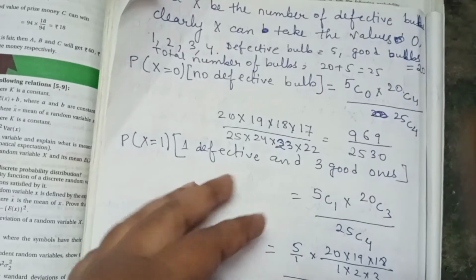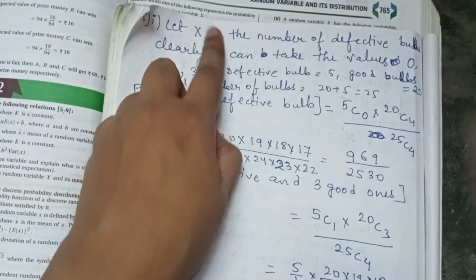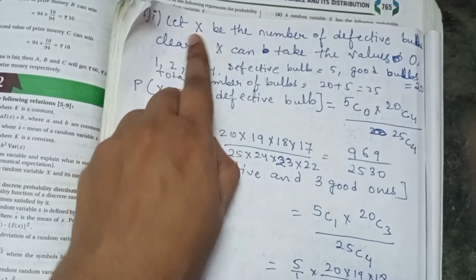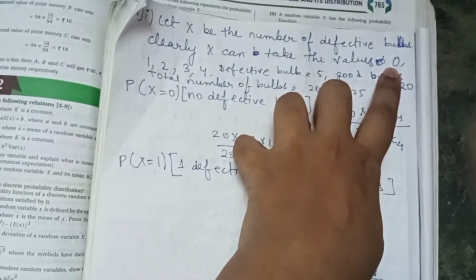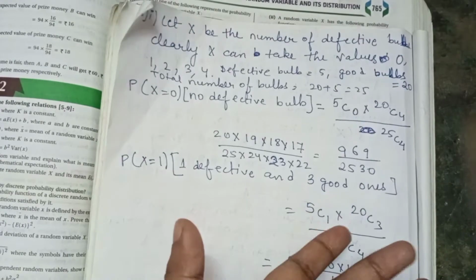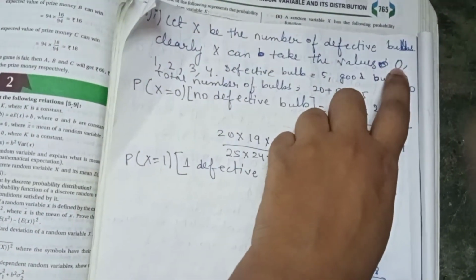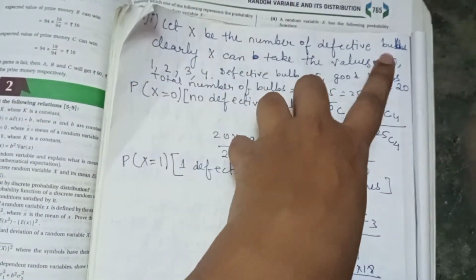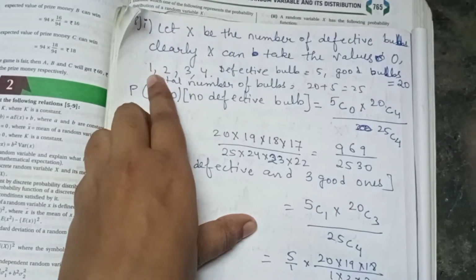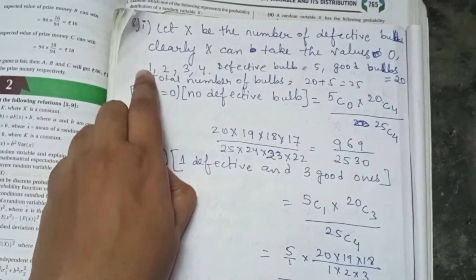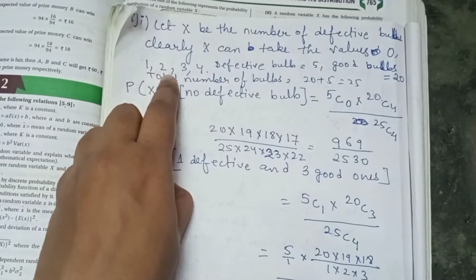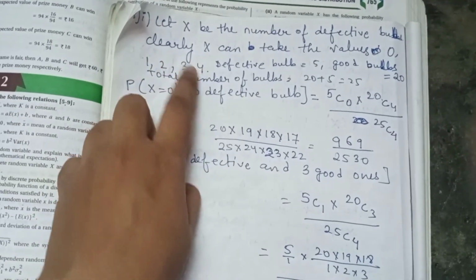We don't know. That is why we have taken x as the number of defective bulbs. Clearly x can take the values 0, when there is no defective bulb among the 4. Maybe 1 will be defective, so x will be 1, then 2, then 3, then 4.